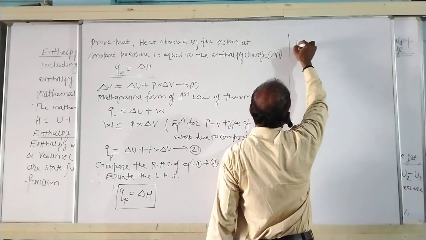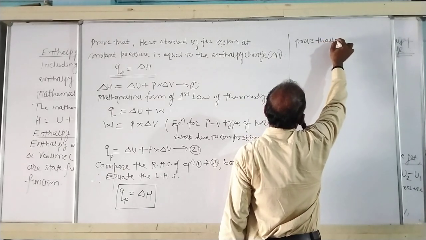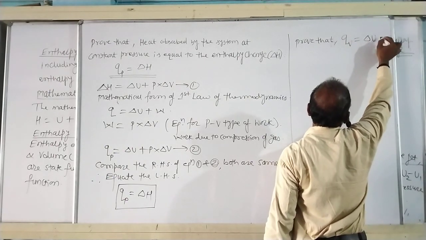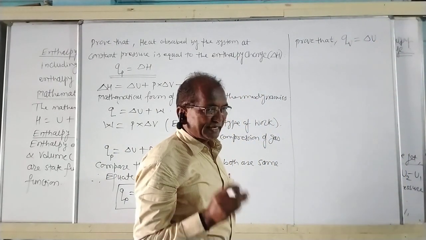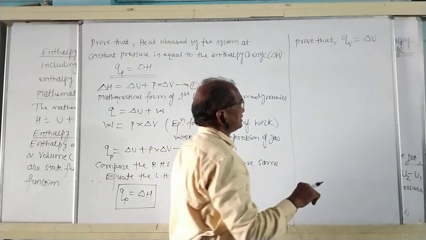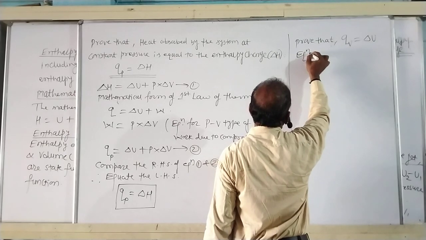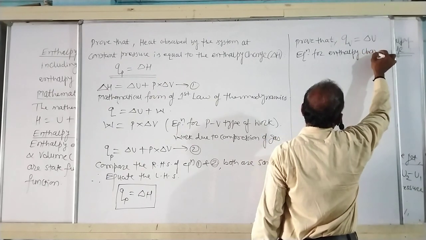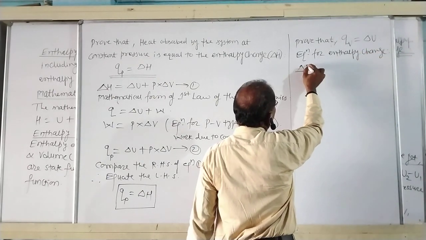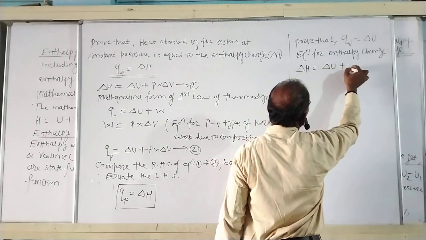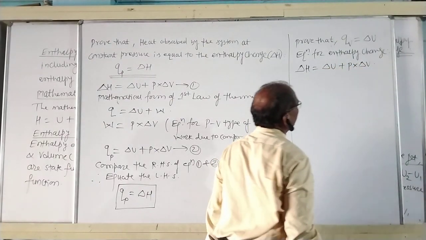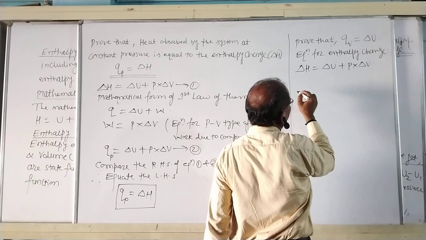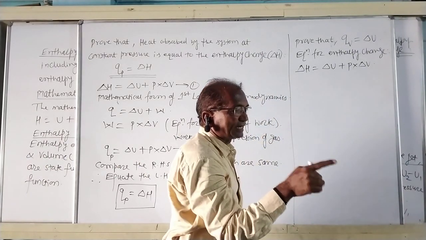Similarly, prove that QV is equal to delta U. Again here we know the equation for enthalpy change. That is, delta H is equal to delta U plus P into delta V. But here QV means heat absorbed by the system at constant volume.